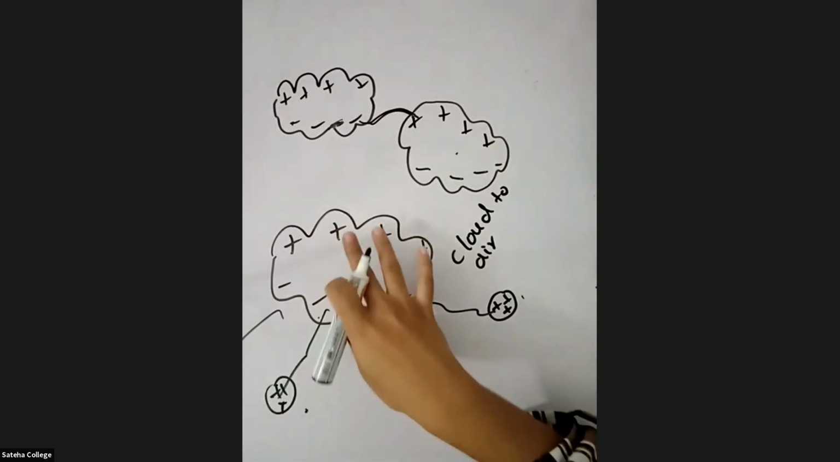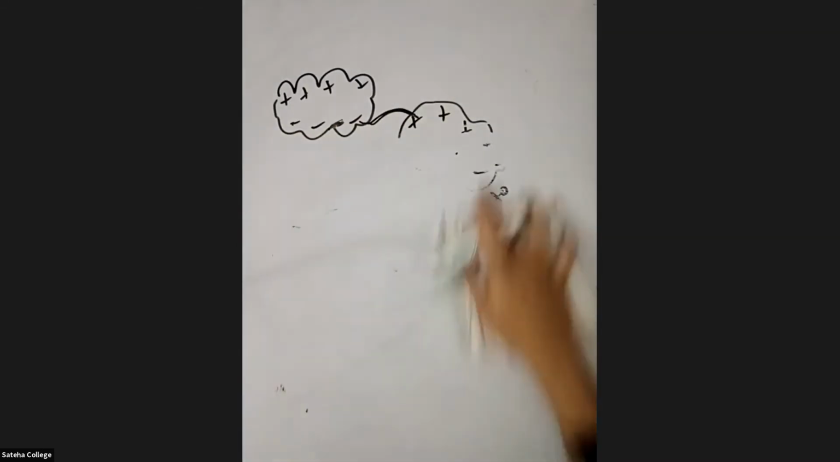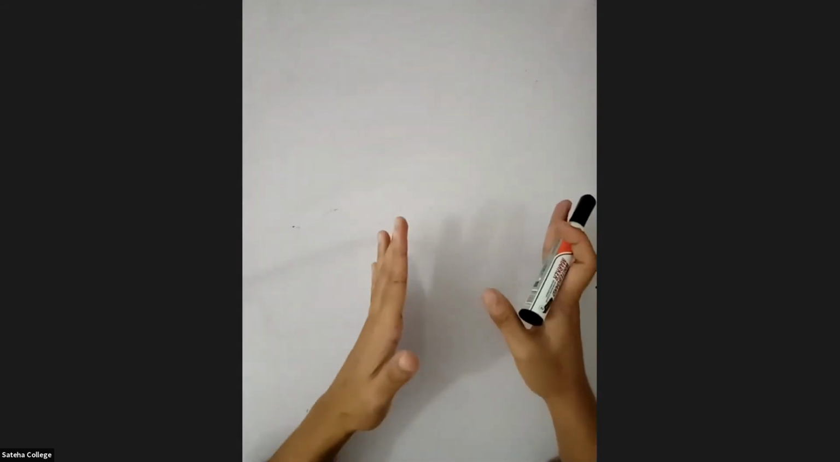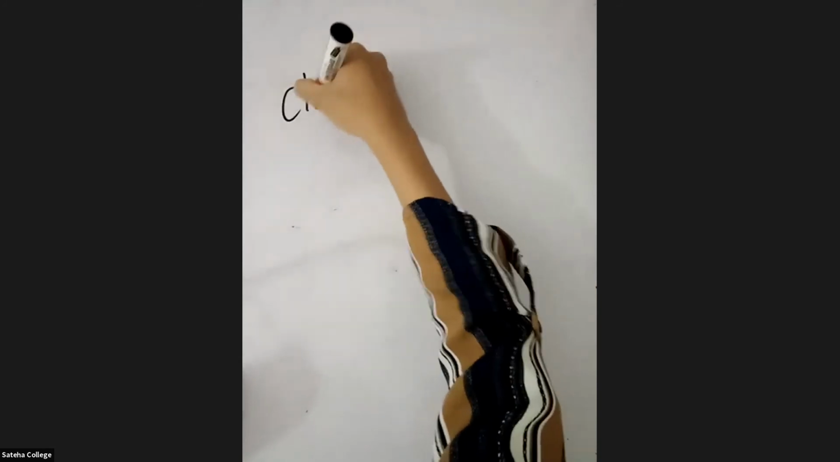So the third one is cloud to ground lightning. Is it clear what is cloud to cloud and cloud to air? Okay, great. So it's clear, right? Now we will move on to the last one, which is cloud to ground lightning.